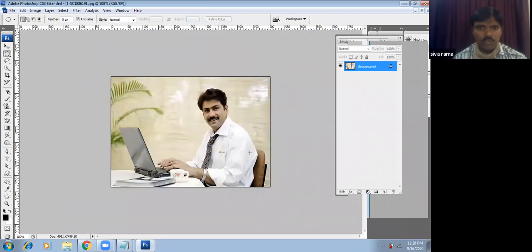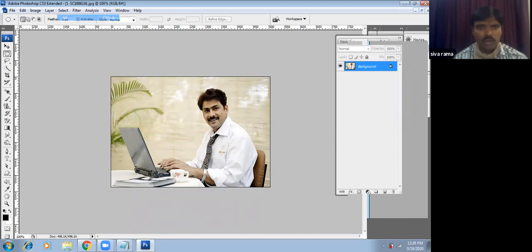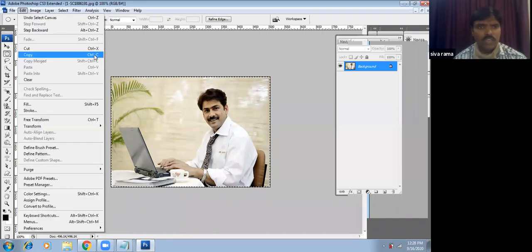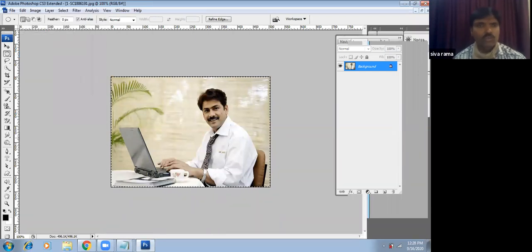This image I used to pick, the particular document that you made as A4. Here, Control A for selecting all, or else if you don't remember the shortcuts, go to Select, Select All, selecting the total image. Now I go to copy the selected portion. Go to Edit and Copy, or else we can remember the shortcuts like Control C, and Control W for close.